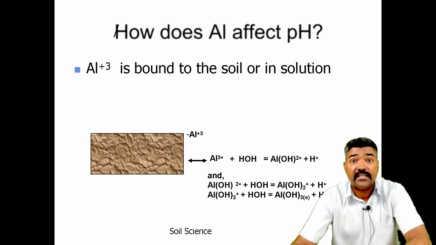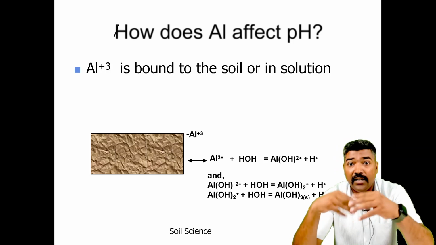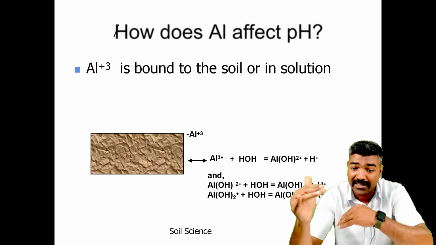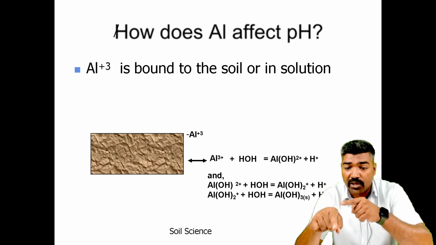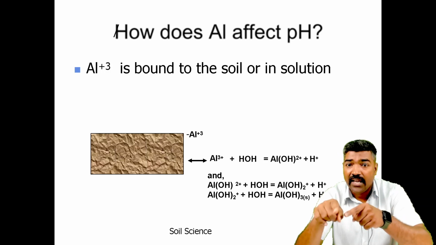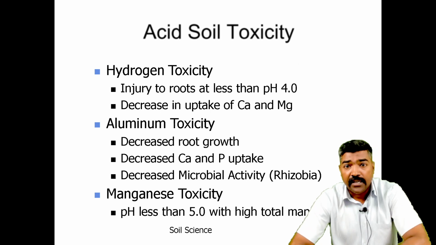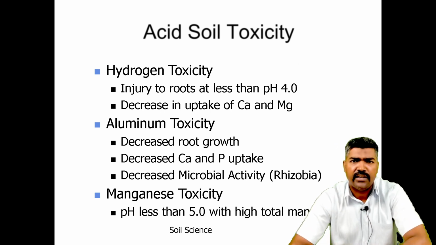Now, how does aluminium affect the pH? Al plus 3 is bound to the soil or is in solution. This is the combination of plus 3 charges, and the figure is showing how it reacts with hydroxide, H O H, meaning a water molecule reacts with the aluminium, and aluminium hydroxide is the final result.